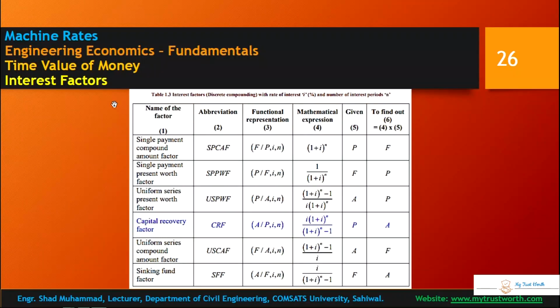Okay, this is the summary of all those formulas given in the previous lecture, previous slides. Name of the factor, abbreviation used, and functional representation in the literature. It will be used like this rather than writing the mathematical formula. So when this is given and known, and you want to find F and P is known, then you apply this formula. Single payment compound amount factor, abbreviated by the first alphabet of each word.